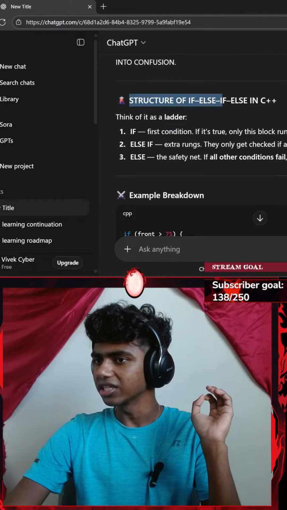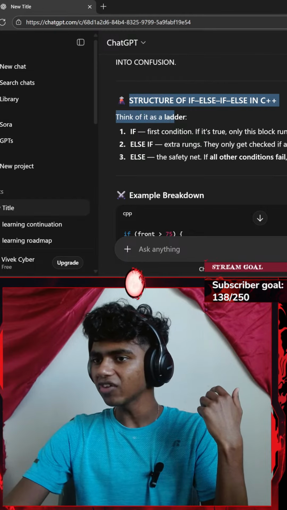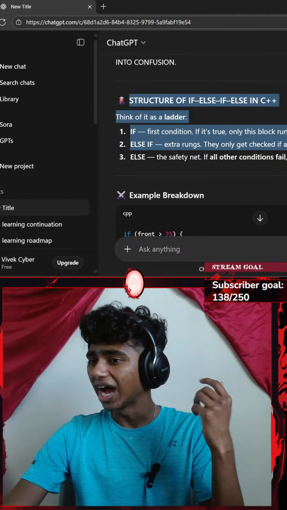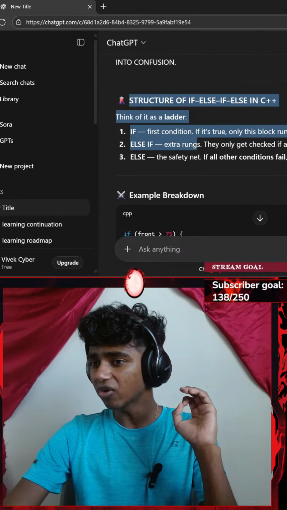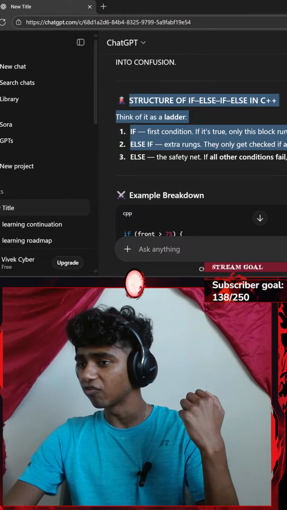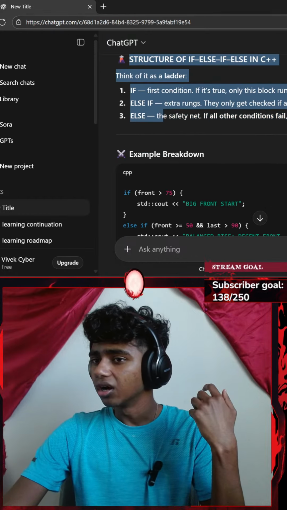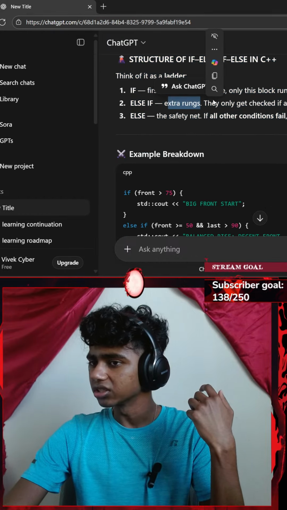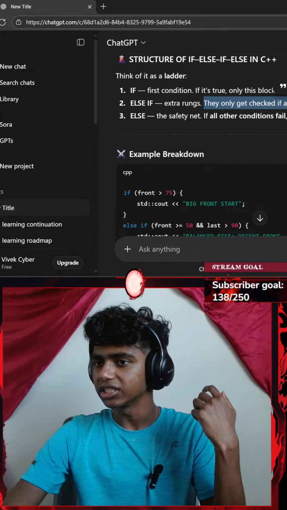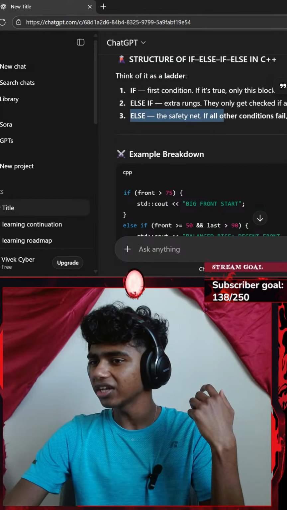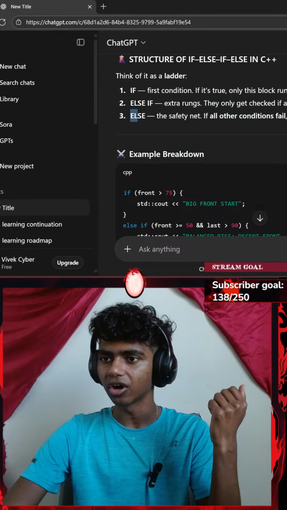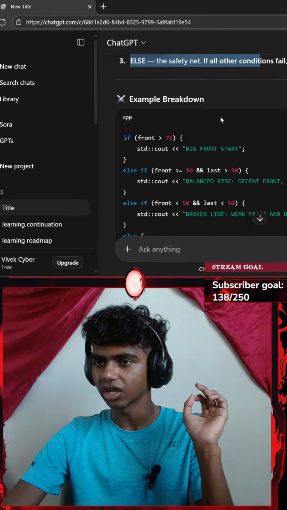Structure of if, else in C++, think of it as a ladder. If condition, if true, only this block runs and the ladder stops. Else if, extra rungs, is that how I pronounce it, rungs? They only get checked if all conditions before them were false, I see. Else, the safety net. Okay, this is like a wild card, so if none of the conditions are true, instead of giving an error or not executing anything, it gives an else clause.